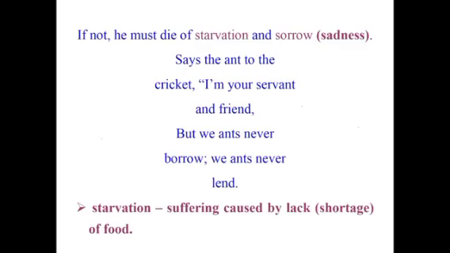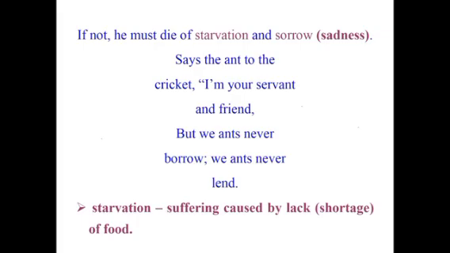Says the ant to the cricket, I'm your servant and friend, but we ants never borrow, we ants never lend. Here, starvation means suffering caused by lack of food. Here, lack means shortage. Sorrow means sadness.